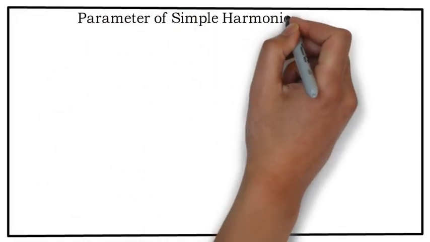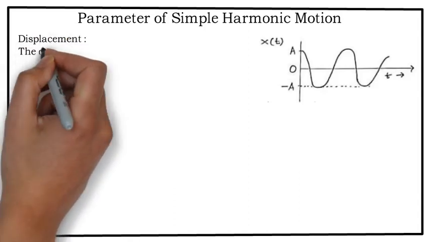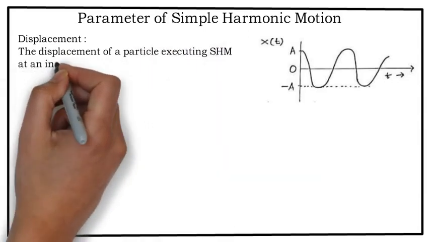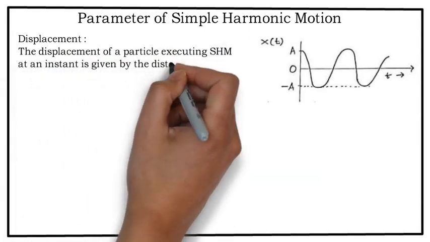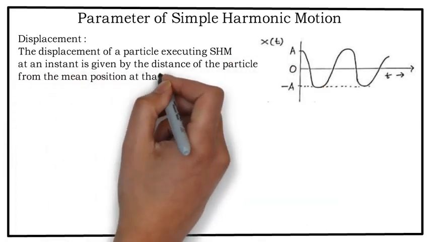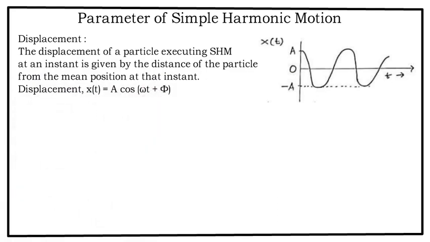Parameters of simple harmonic motion. Displacement. The displacement of a particle executing SHM at an instant is given by the distance of the particle from the mean position at that instant. Displacement x(t) is equal to a cos(omega t plus phi).